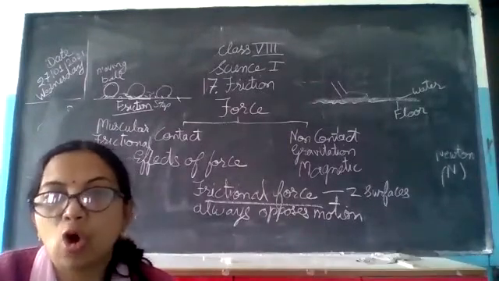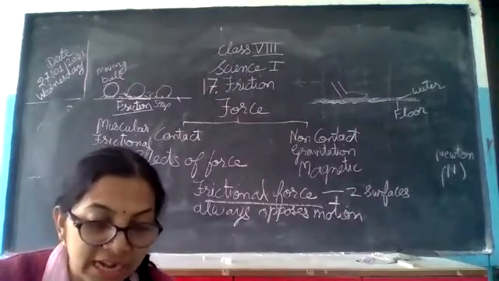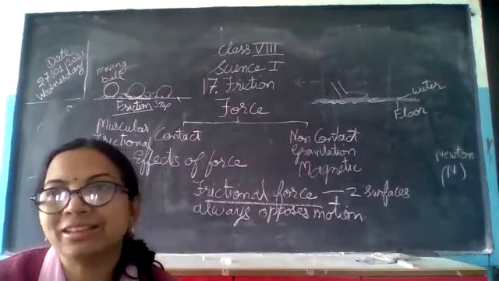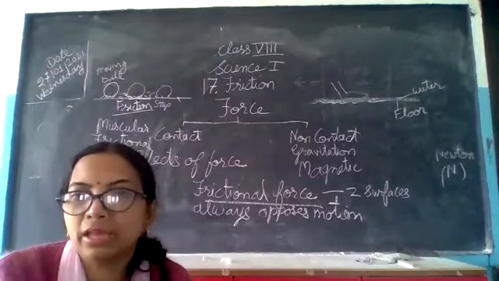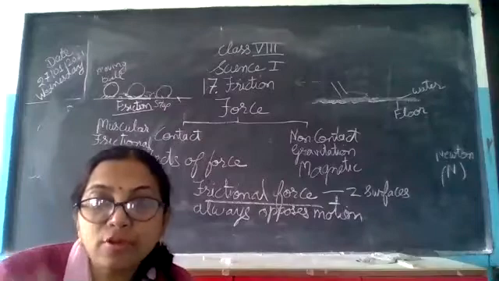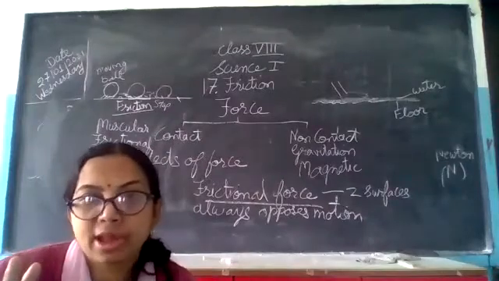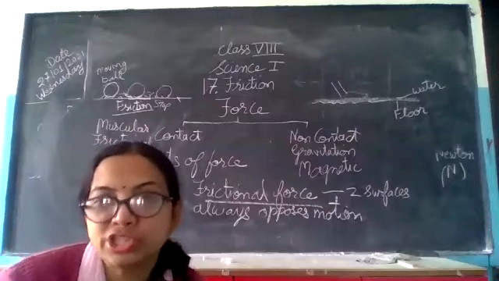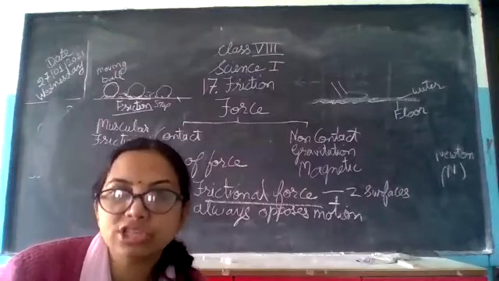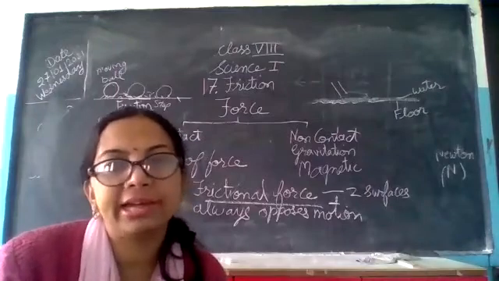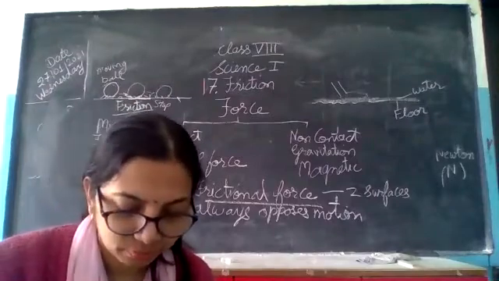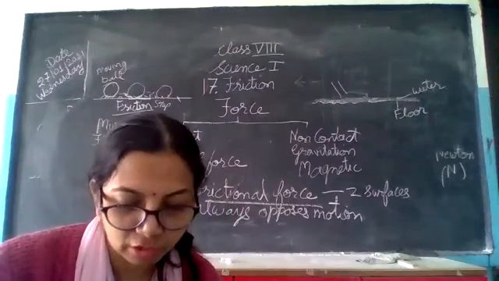Smooth, powdered, oily or water-spilled surfaces or polished surfaces. You must have seen near your mirror when you apply talcum powder on your body, some powder falls on the floor. That floor becomes very slippery. Sometimes you slip, or when you polish your shoes, the shoe polish falls on the floor, and that also covers the irregularities of the floor and you can slip from that place very easily. Or oil also, or water also.